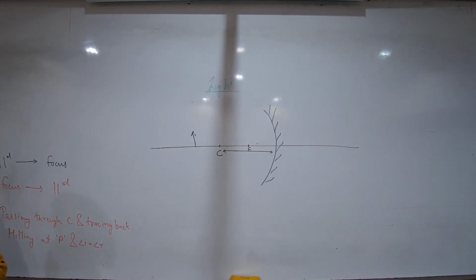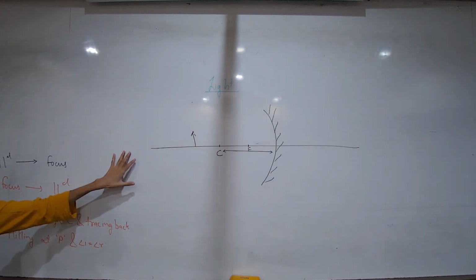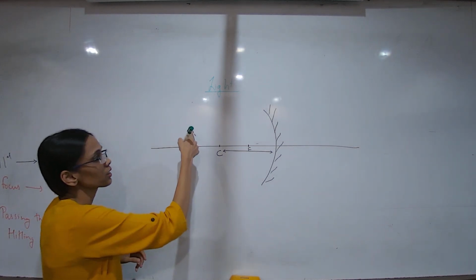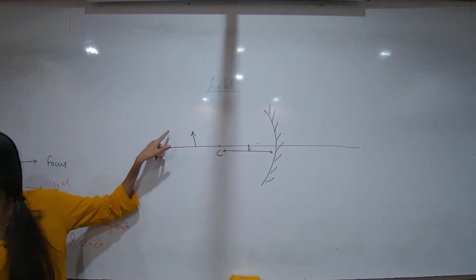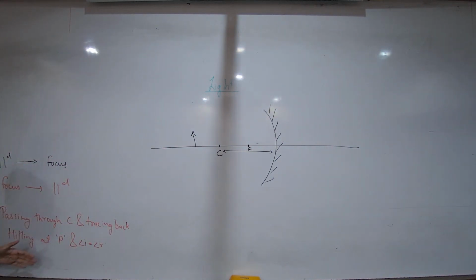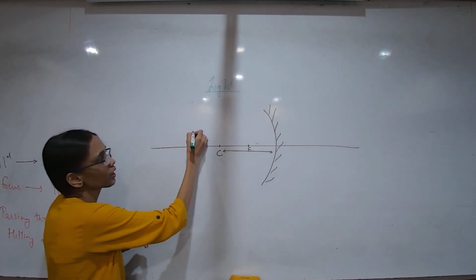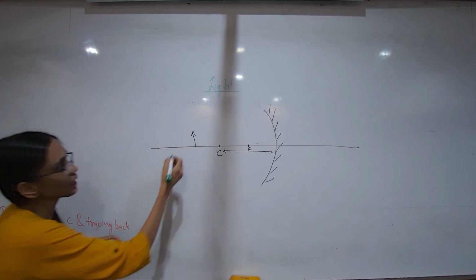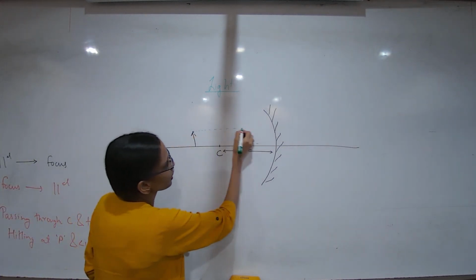So, the 2-3 errors that some people made, we'll discuss that first. What did I say? I said I want the image of the tip point, right? So whichever two rays you choose, they have to start from that tip. Let's say I drew first one parallel and then the focus one. It has to start from here. It is parallel.